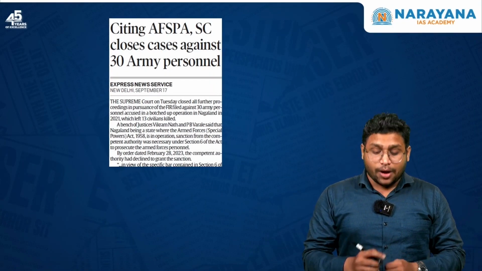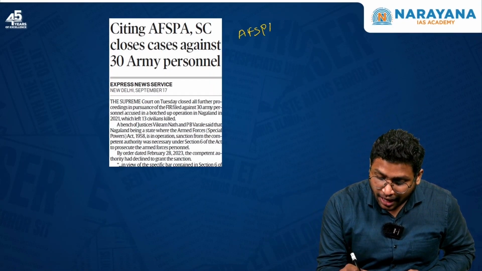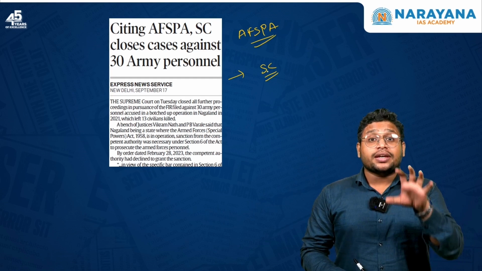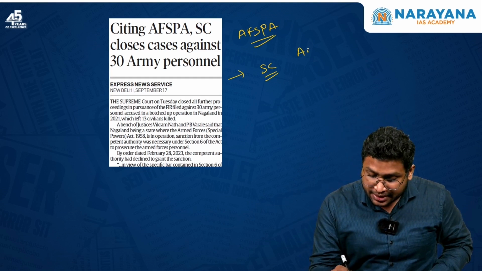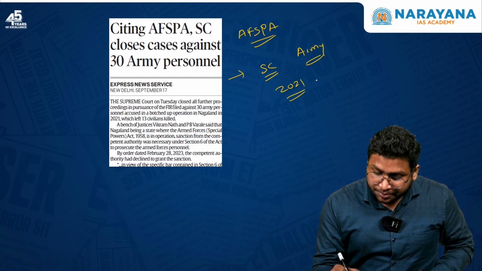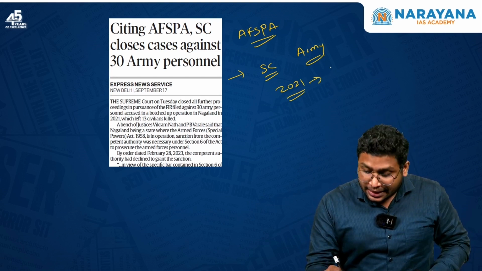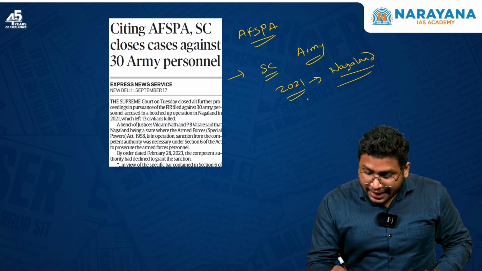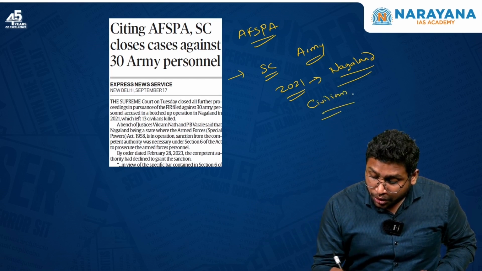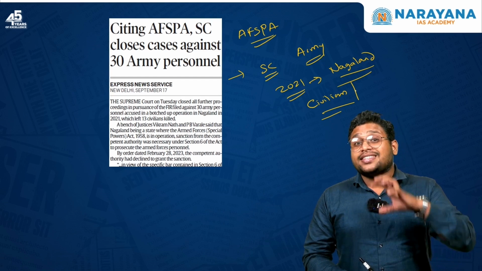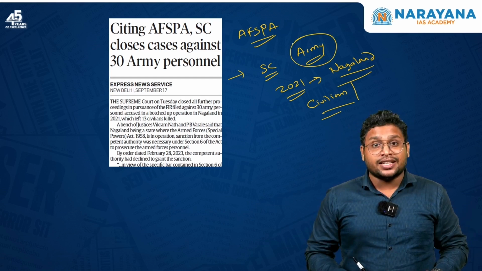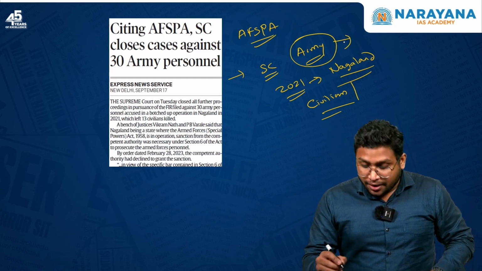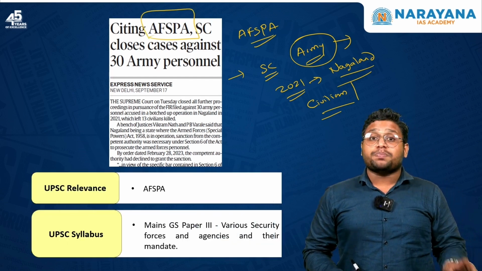So the next article is about the Armed Forces Special Powers Act, that is AFSPA. Now this is in the news because the Supreme Court has recently closed criminal proceedings against army personnel. See, in the year 2021, the Indian Army was conducting an operation in the region of Nagaland. They wanted to kill some militants, but mistakenly they killed some civilians or tribal population of Nagaland. Now a case has been registered against these 30 army personnel for killing the civilian population. And these army personnel killed people with their power under AFSPA, that is the Armed Forces Special Powers Act.